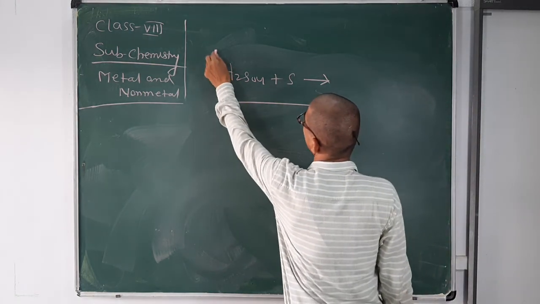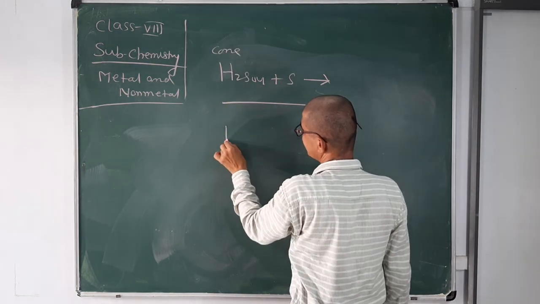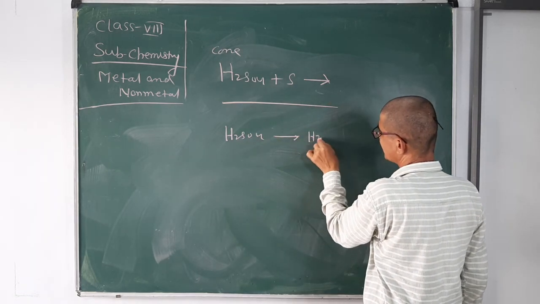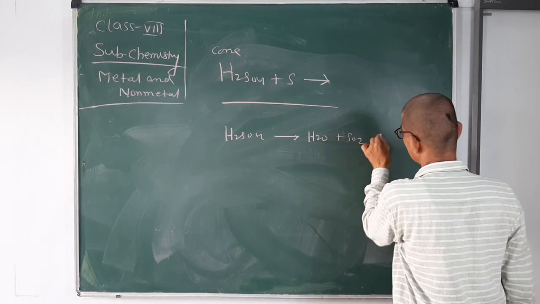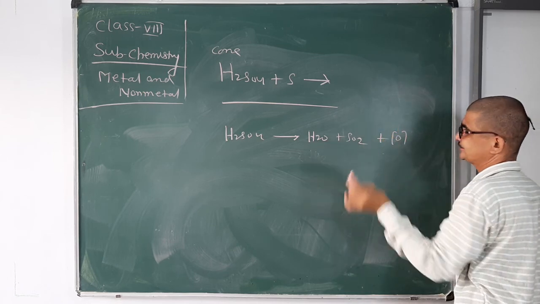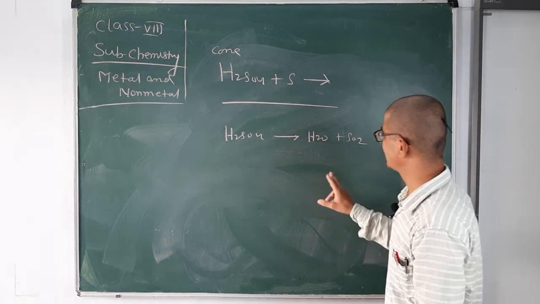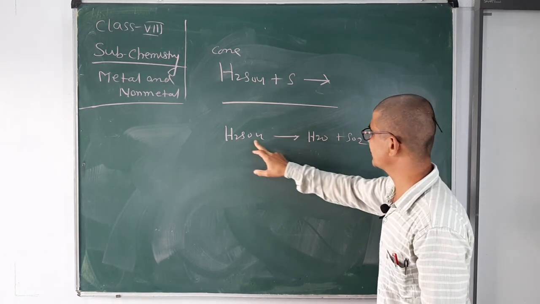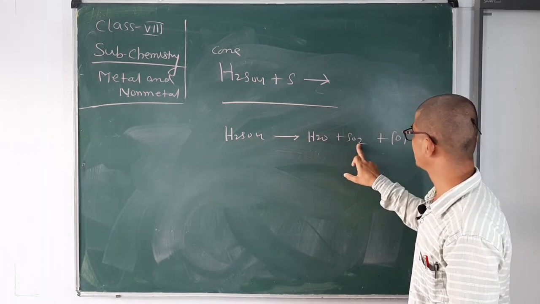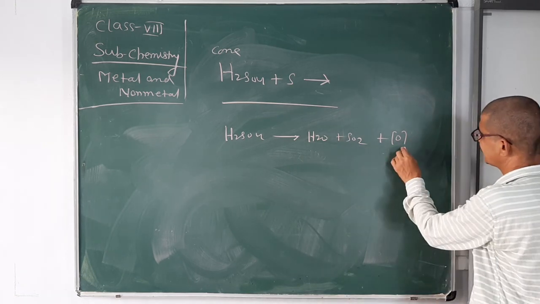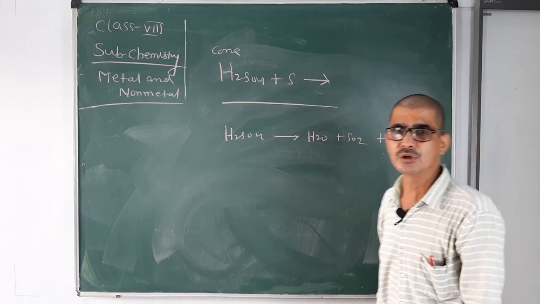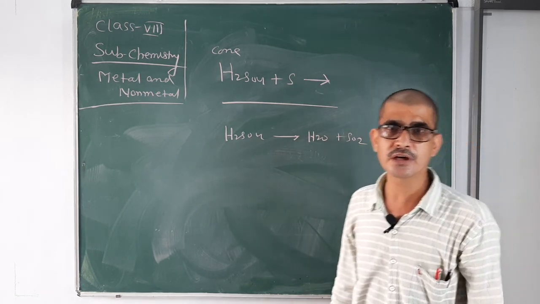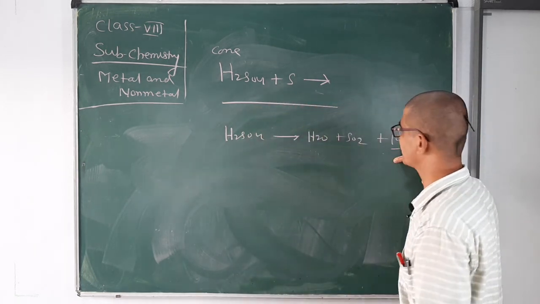Concentrated sulfuric acid breaks down into water, sulfur dioxide, and nascent oxygen. Now it is balanced: 2 hydrogen atoms, 1 sulfur, and oxygen is 4 on one side, 1, 2, 3 and 1, 4. This is called nascent oxygen. Nascent means newly born oxygen, newly born during the reaction.